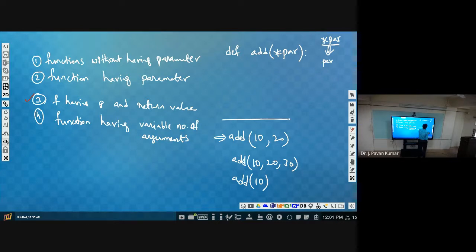How is it possible? It will be considered as a list. In a list we can have multiple elements, right? Like L is equal to 20, 30, 40, 50, like this we have stored. Similarly, if PAR is a list, then we are able to store more than one value in this PAR.